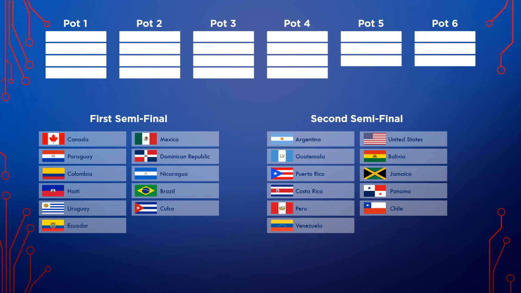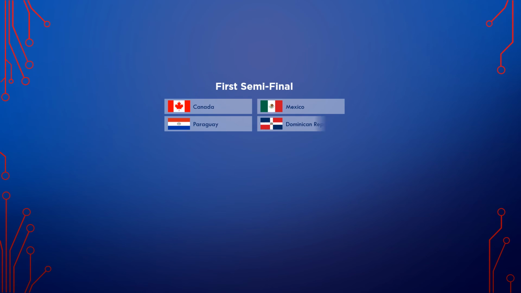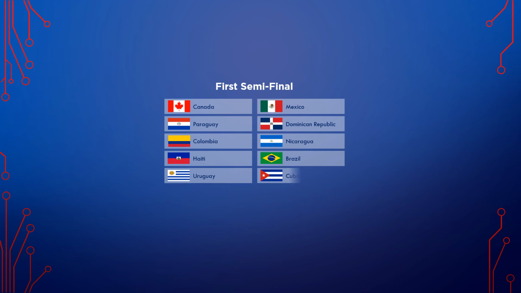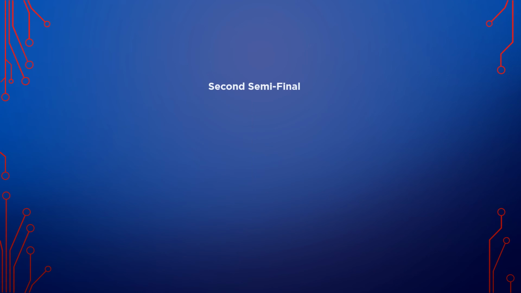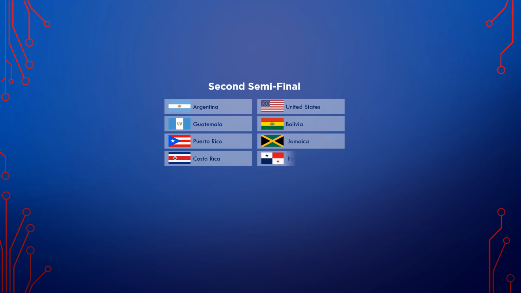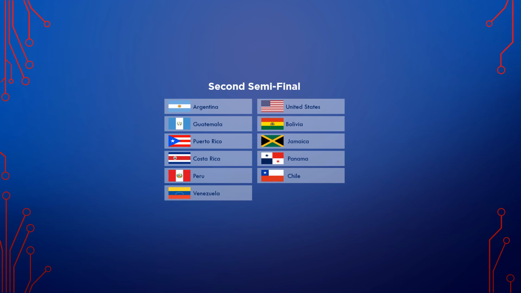Let's take a look at the countries in each semifinal. In the first semifinal, we've got Canada, Paraguay, Colombia, Haiti, Uruguay, Ecuador, Mexico, Dominican Republic, Nicaragua, Brazil, and Cuba. And for the second semifinal, we've got Argentina, Guatemala, Puerto Rico, Costa Rica, Peru, Venezuela, United States, Bolivia, Jamaica, Panama,